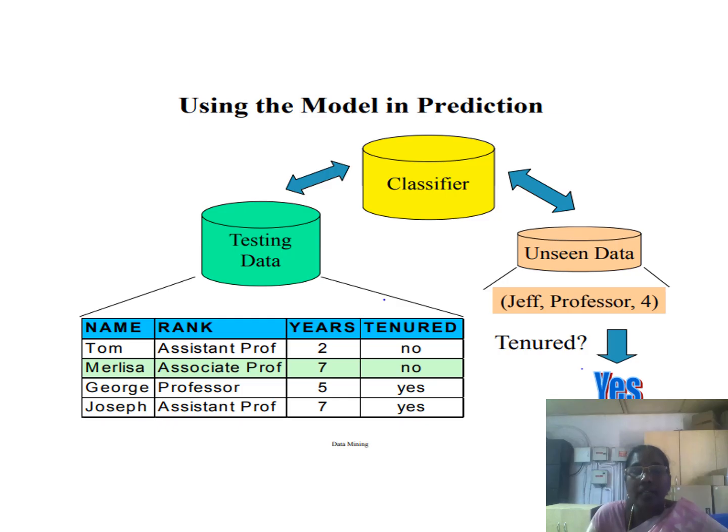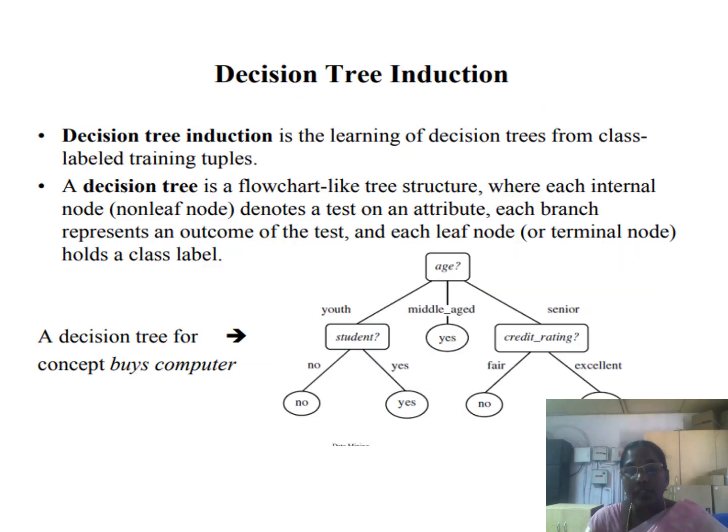Here we are passing unseen data: professor, and then 4 years of experience. In that scenario, the tenure equals yes. So according to that test data, we can pass the unseen data. We are going to predict the result and compare the results accordingly. We can determine the accuracy. If the accuracy is acceptable, then this model comes to real usage, right?